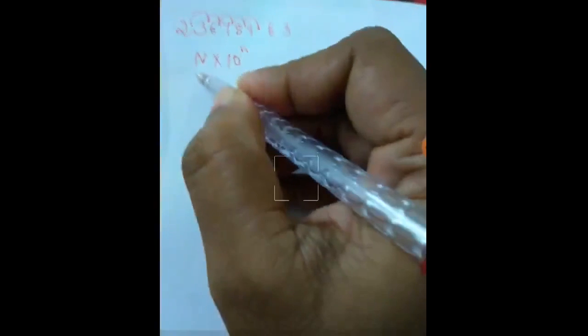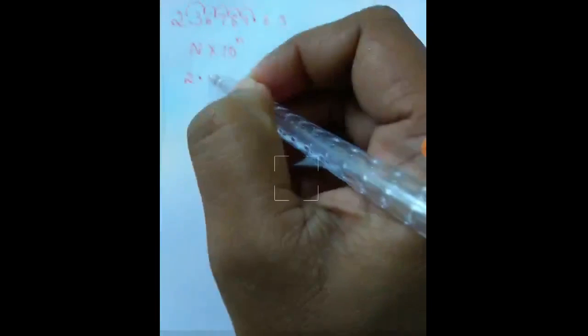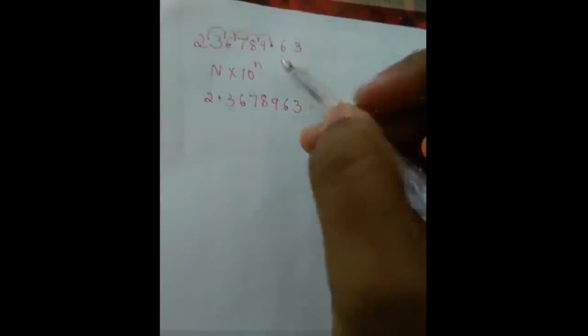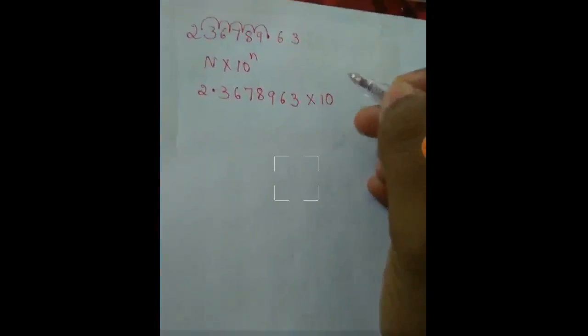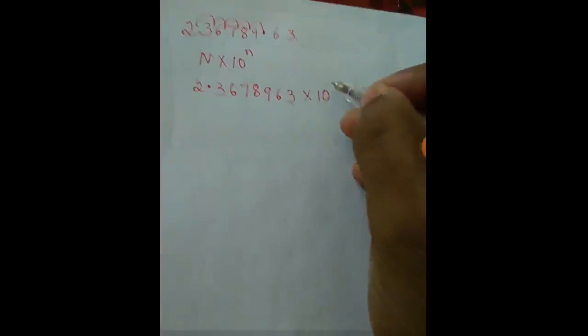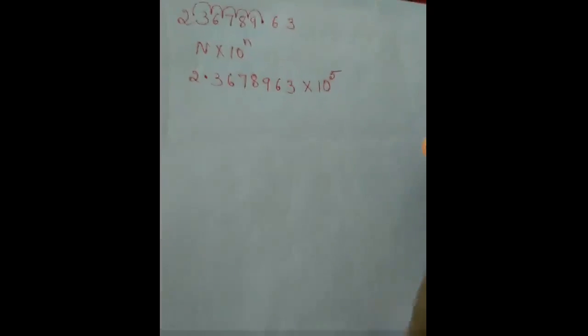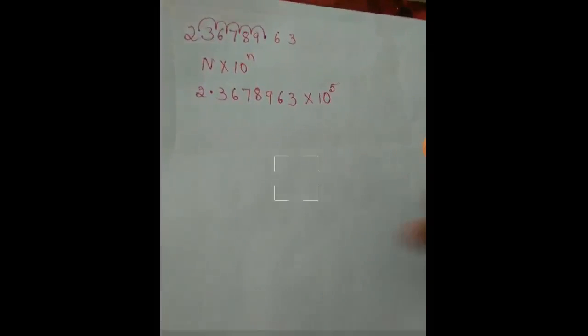Now this I will write in the form of scientific notation, that is n into 10 to the power n. Now n here I will write 2 point, here I stop the point, 3 6 7 8 9 6 3 into 10 to the power. Now how many places did I shift the point? 1 2 3 4 5. So 5 places I shifted to left side, so it is a plus 5. Okay, so only 5 I will write. So this is the format of writing scientific notation.